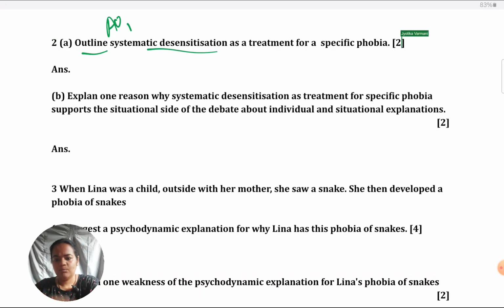Very important here is to make note of the marks. Many students give a 1-line definition and they say, okay, we've outlined what is systematic desensitization. You have, but for 1 line that you give, like say 1-line definition, you cannot justify 2 marks. So definitely your first point should be definition. There's no argument to that. But after that definition, there needs to be some example or some elaboration to justify a 2nd mark.